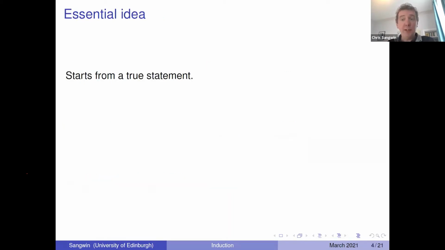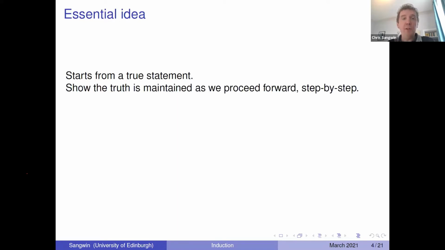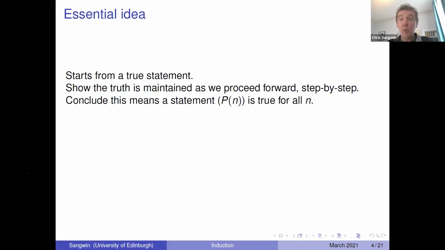And the basic idea is very simple. We start from a true statement, and then truth is maintained as we move forward step by step. And the two things, starting from truth and maintaining truth, means that we can conclude that a particular statement is true for all values of n, right? So the goal is to prove that a whole class of statements is true, and we do that in this way.